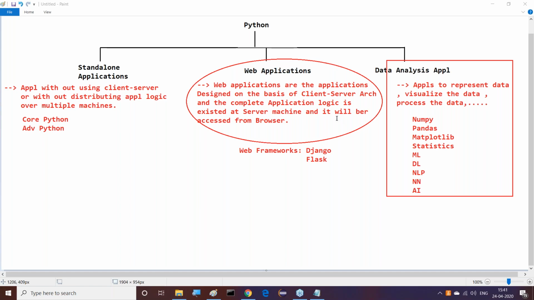When developer work is reduced, automatically development time will be reduced. When development time is reduced, automatically the cost of development will be reduced. Not only that, the productivity of our applications will be increased. These are the various advantages of frameworks. Because of these reasons only, in enterprise application development we go for frameworks, Django and Flask, and so on. Right, guys? This is exactly the purpose of web frameworks. What is the need of it? I'm giving clarity about these frameworks.